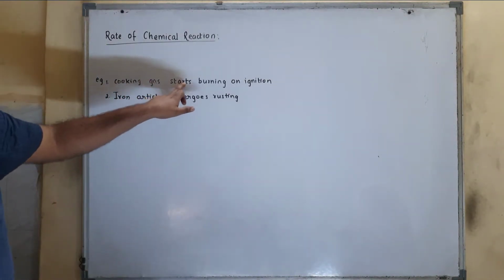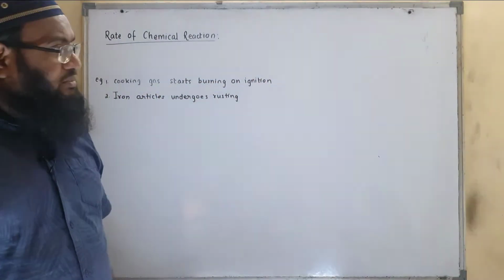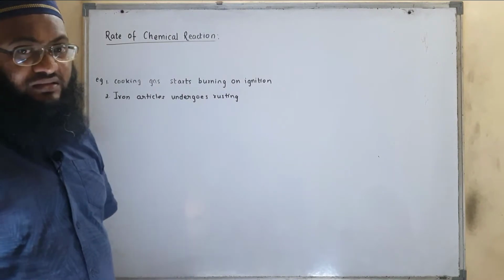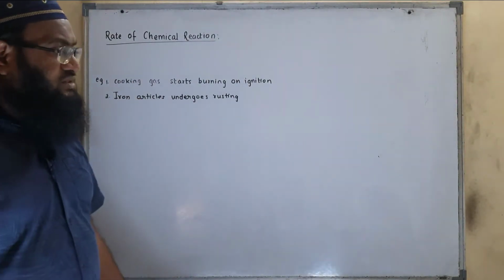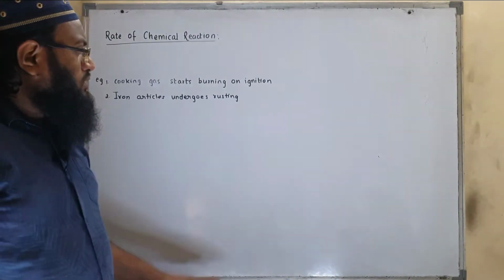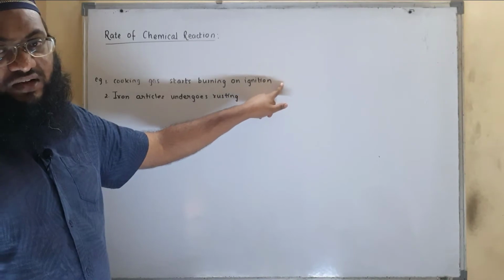Here cooking gas starts burning on ignition. This reaction starts shortly, that means the reaction is rapid, whereas iron article undergoes rusting. The reaction is not rapid, it is very slow. So this is nothing but rate. Here this is a slow rate and this is a fast rate.